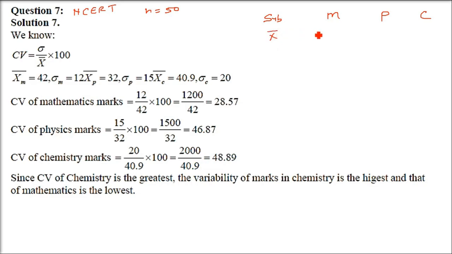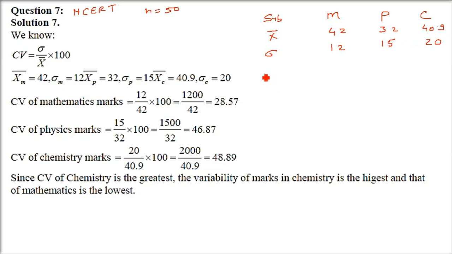The mean x bar is 42, 32 and 40.9, and the standard deviation sigma is 12, 15 and 20. Which of these subjects show the highest variability in marks and which show the lowest?